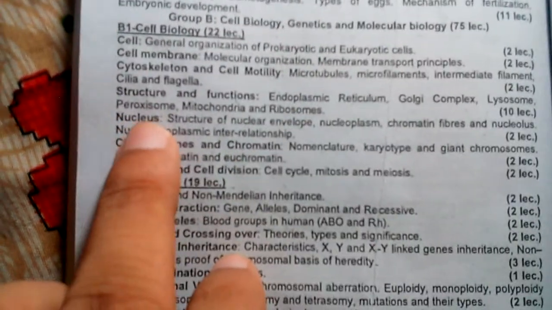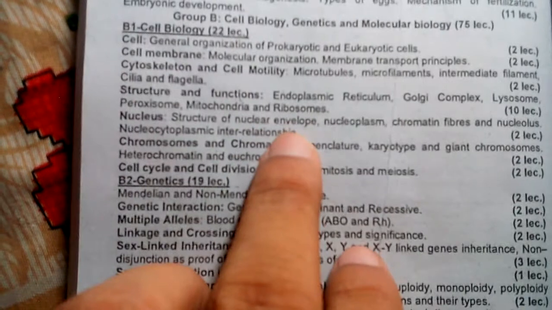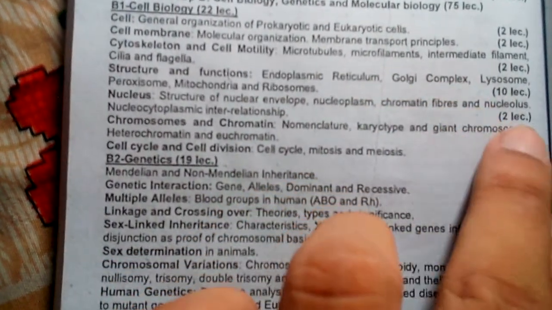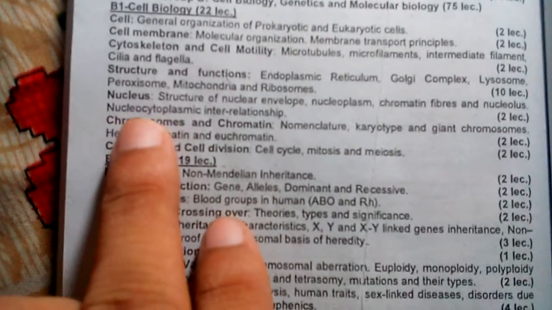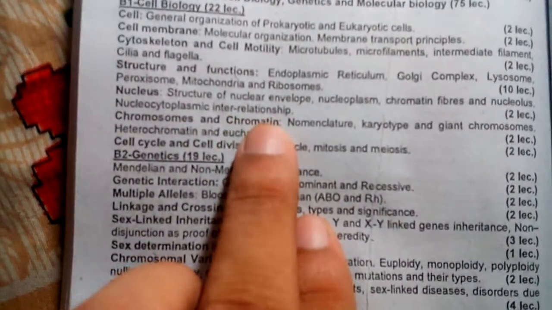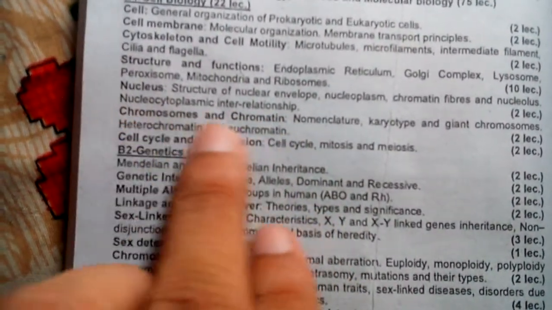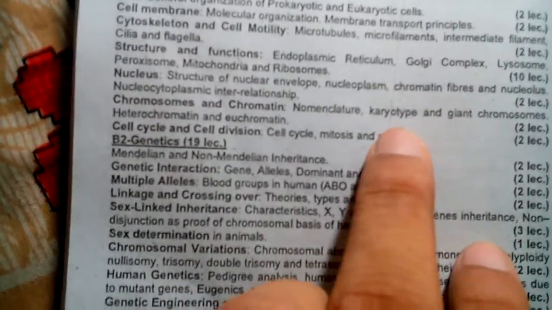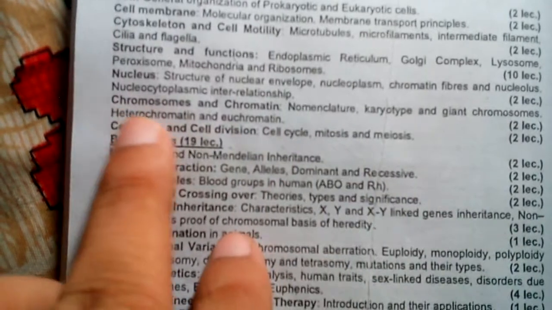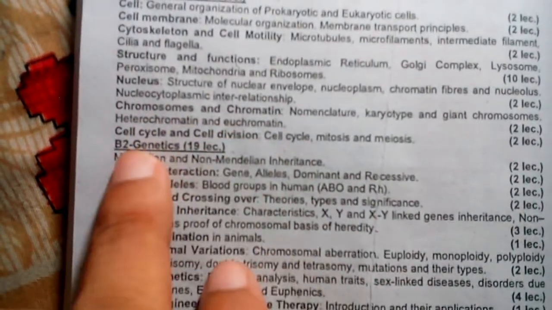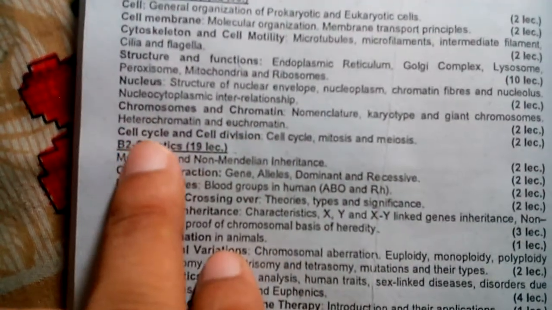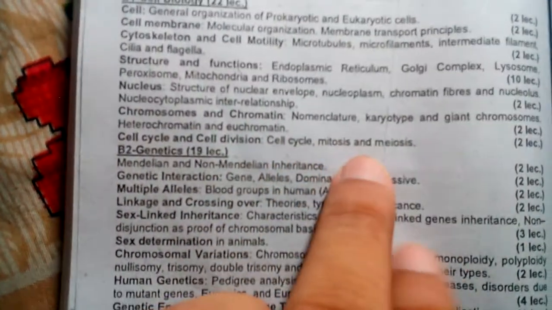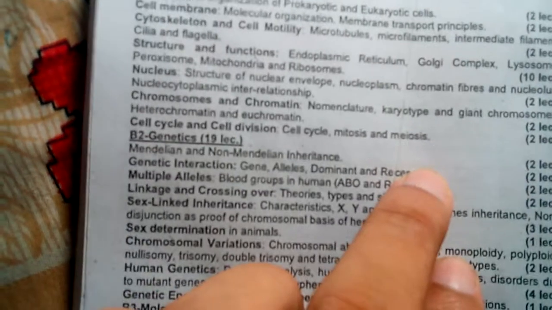Then the structure and function of endoplasmic reticulum, Golgi complex, lysosomes, peroxisomes, mitochondria and ribosomes. Then the nucleus: structure of the nuclear envelope, nucleoplasm, chromatin fiber and nucleolus, and nucleocytoplasmic interrelationship. Then chromosomes and chromatin: nomenclature, karyotype, giant chromosomes, heterochromatin and euchromatin. The last one here is cell cycle and cell division: cell cycle, mitosis and meiosis.